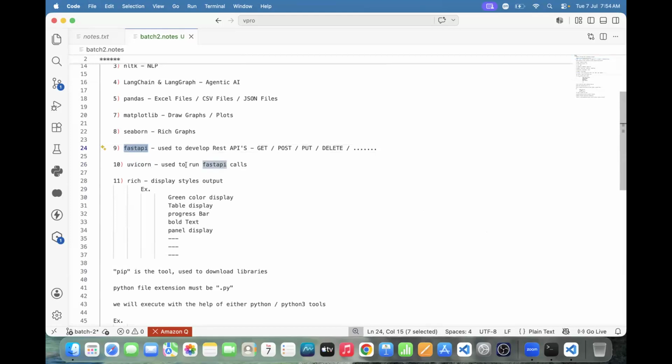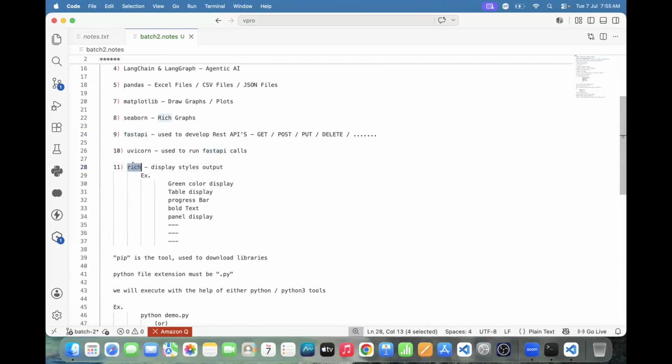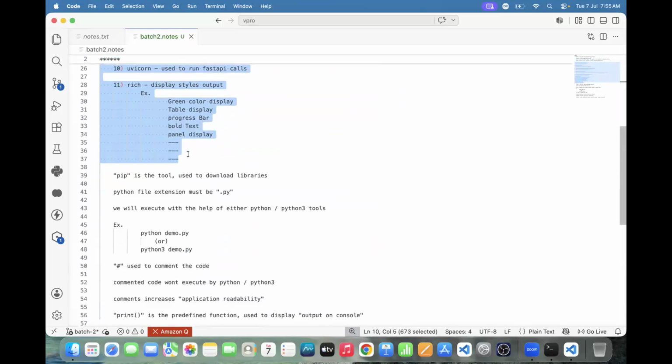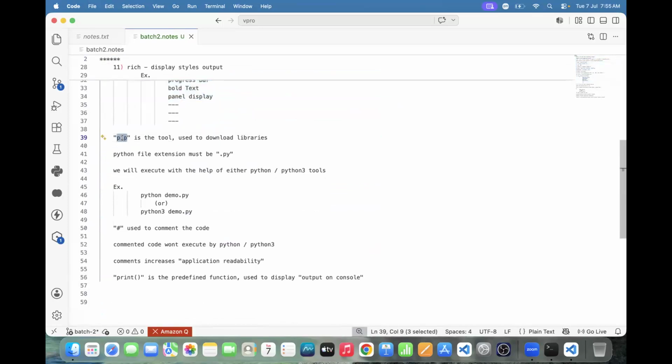How to display rich, styled output? With the help of the Rich library. And one more thing, how to download these libraries? Pip is the tool used to download these libraries.